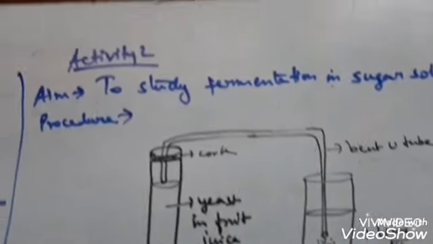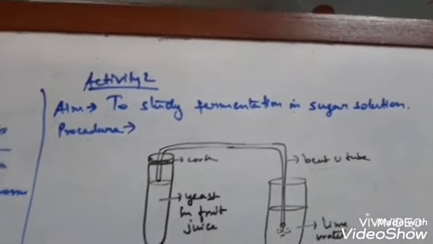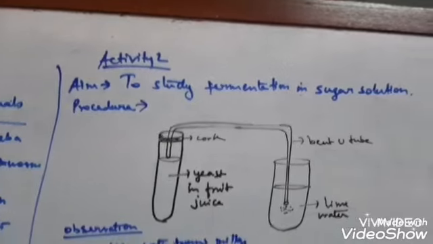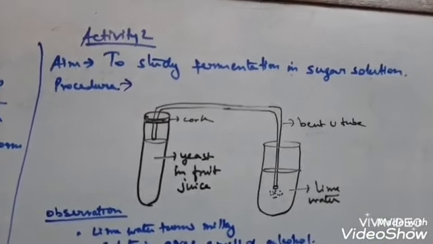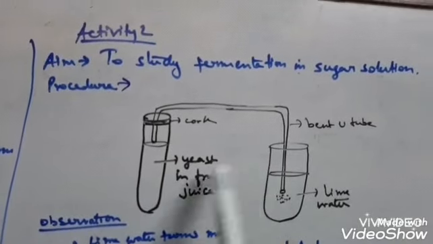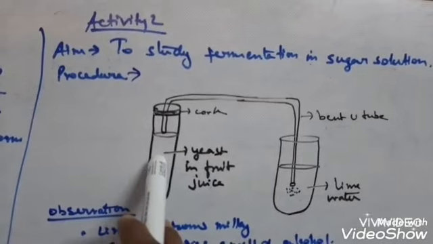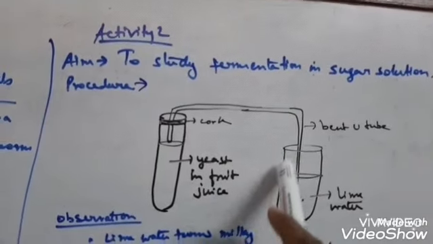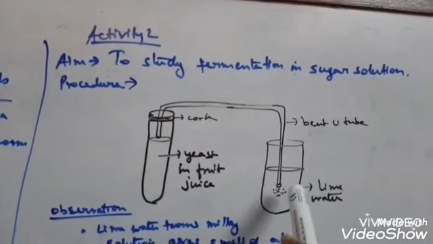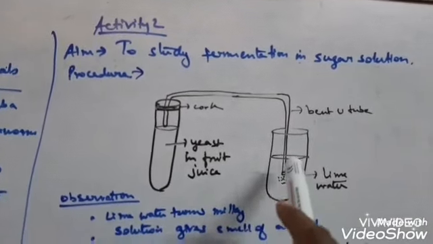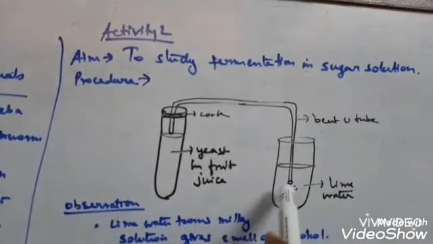So look children, the second activity is to study fermentation in sugar solution. The procedure is you have to take some yeast powder and take two test tubes. One test tube is for putting the sugar solution or fruit juice along with the yeast powder, and the other is also known as the delivery tube test tube, where the carbon dioxide released by the yeast will be poured.